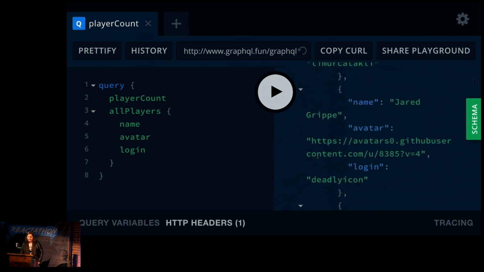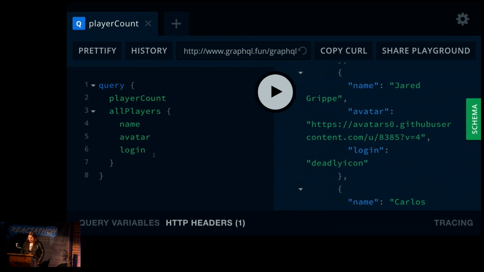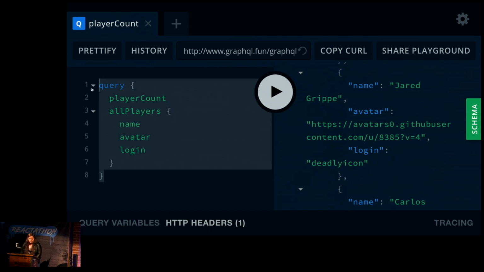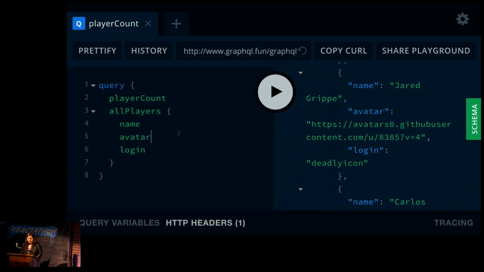More folks are connecting to that at this moment. All right. So we're making that request, and we're getting that response with that query. So I'm actually going to grab this query here on the left-hand side of my screen, and I'm going to go over to my terminal.